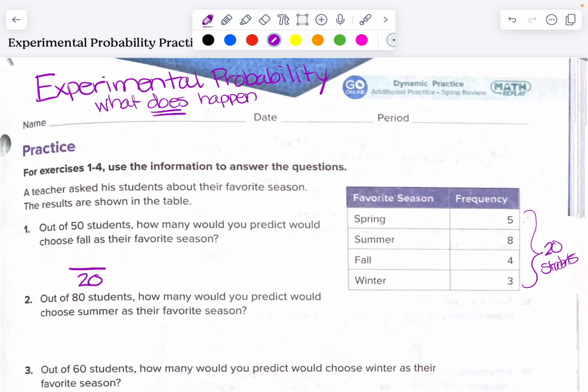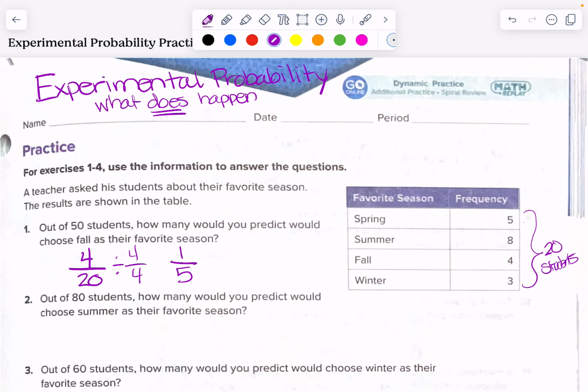So right now 4 out of the 20 students have chosen fall. And because I know this fraction can be simplified, I'm going to go ahead and simplify it. 4 and 20 have a common factor of 4. And so that fraction simplifies to 1/5. So this means 1 out of every 5 students chose fall as their favorite season.